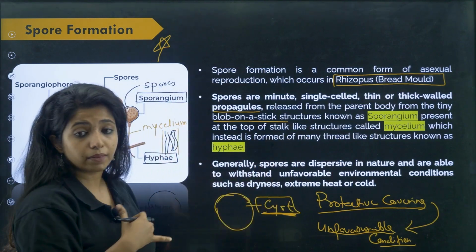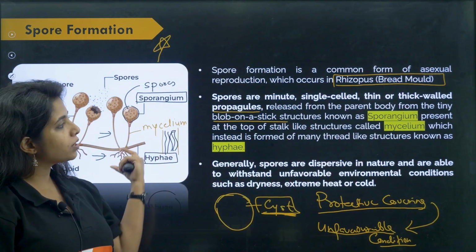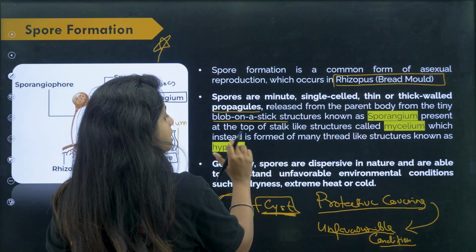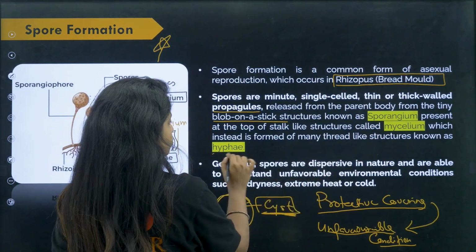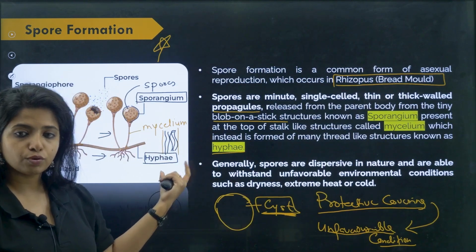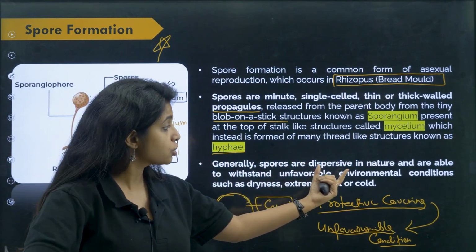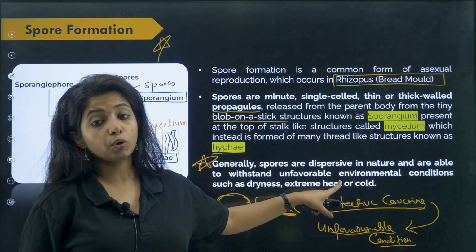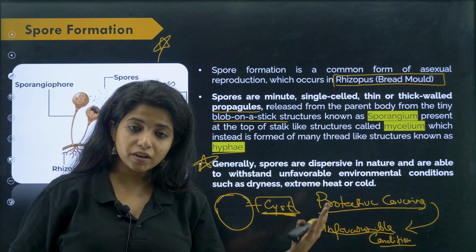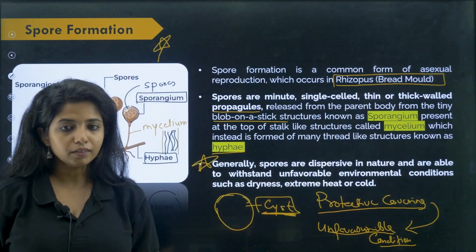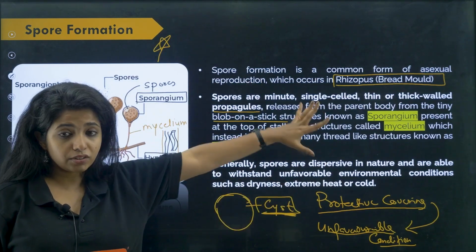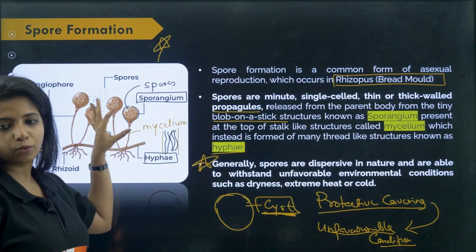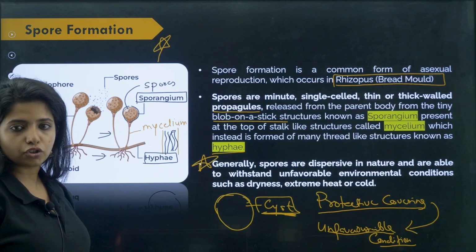So spores are minute, single-celled, thin or thick walled propagules released from parent body from the tiny blob on a stick. This is not something that I made, it's there in your NCERT. Blob on a stick like structure known as sporangium, present at the top of the stalk like structure known as mycelium, which is formed of many thread-like structures known as hyphae. Generally, spores are dispersive in nature and able to withstand unfavorable environmental conditions such as dryness, extreme heat and cold, which is why they are favored. Whenever favored condition arises, they will grow themselves up. Cool. So, this is very important. This is rhizopus. Please remember the diagram. Just like a plant, you have to remember. So, plant have stems, roots, and over here just make a blob like balloon sort of structure which is sporangium.